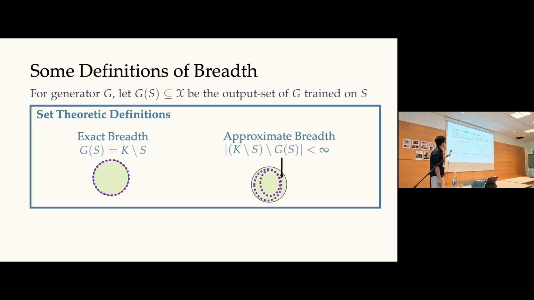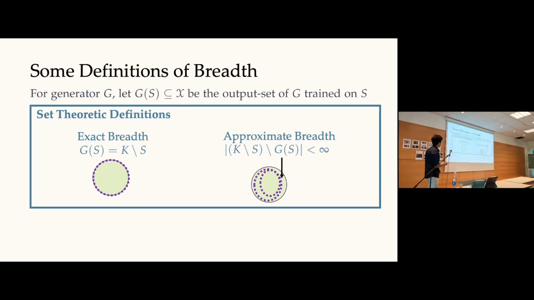And then these are perhaps the two simplest notions of breadth you can come up with. Let's go over them. Again, these are just simple examples to keep in mind. We'll later see how to generalize them, and maybe if you have a specific notion, you can see if that fits into the framework we'll have. The strongest one and the ideal one you might want is exact breadth, where the generator, denoted by a dotted purple circle, is exactly the same as the target language minus the training set.